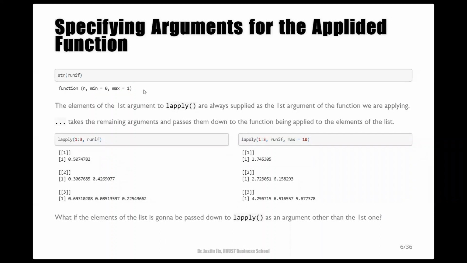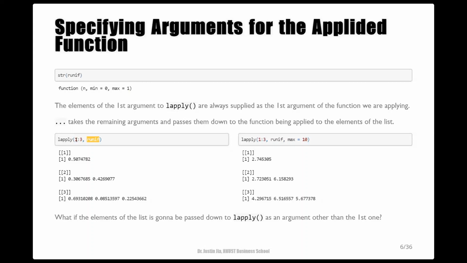Now suppose we are going to create 3 sets of random numbers of varying lengths all at once. Here we pass a vector of 3 numbers, which will be coerced to a list of 3 elements. It makes the random uniform function applied 3 times.